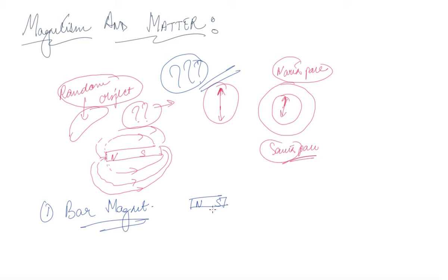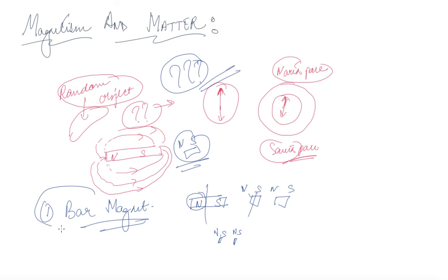Now, the interesting thing is that if you break this bar magnet, it will be broken down into smaller pieces. Now, over here also you will have a north and south and a north and south. Now, if you break this further, you have another north and south and another north and south. So if you keep on breaking, it will be broken down into individual north and south. That is, if you break this, it will be an individual magnet by itself. So this is what we can understand as the bar magnet.